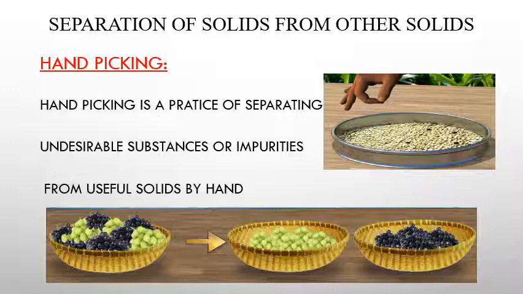It includes handpicking. Handpicking is a practice of separating undesirable substances or impurities from useful solids by hand. In the above picture, stones are removed from urad dal by handpicking, and two different kinds of grapes are separated by handpicking.